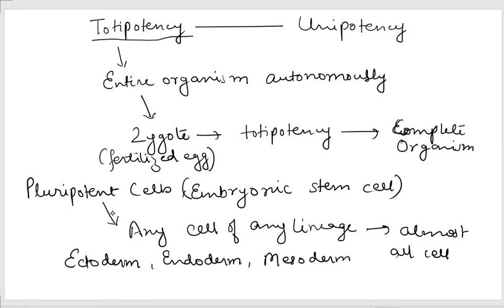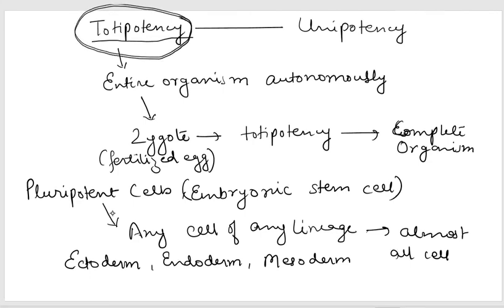So totipotent cells are capable of giving rise to the entire organism, while pluripotent stem cells are not, but they are capable of differentiating into any cell type of the body.